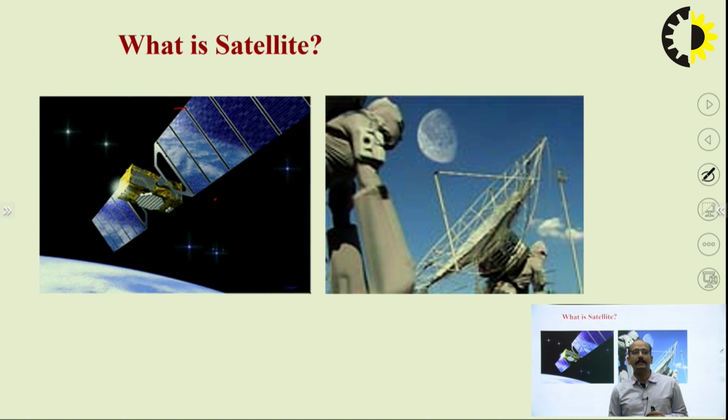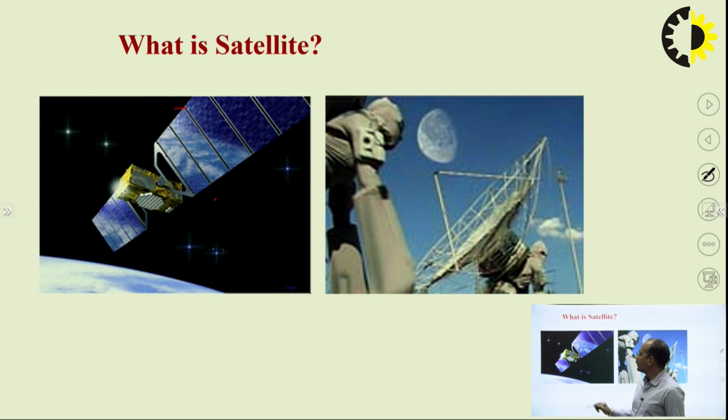Actually, a satellite is a combination of various subsystems. These subsystems are different parts of a satellite which are responsible for performing a specific task, so that we can achieve a final objective through this satellite.